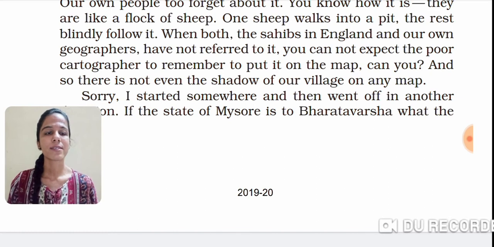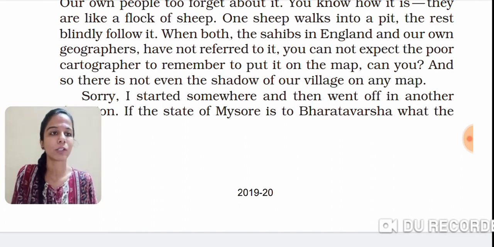When both the sahibs in England and our own geographers have not referred to it, you cannot expect the poor cartographer to remember to put it on the map. When our own people are not even aware enough to remember this, then how can we blame other people who forgot to mention it on the map? So it's okay, no problem.